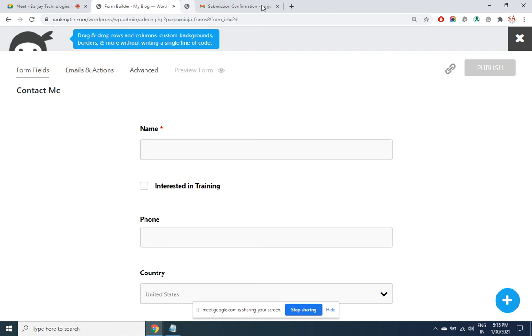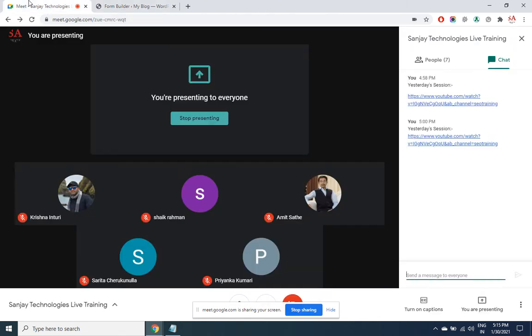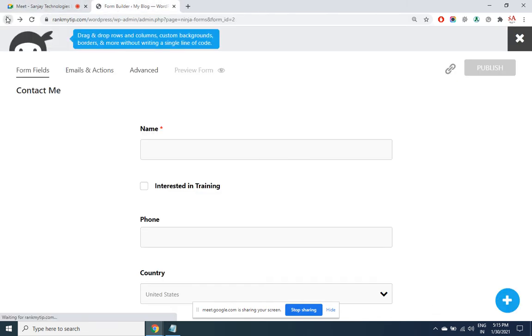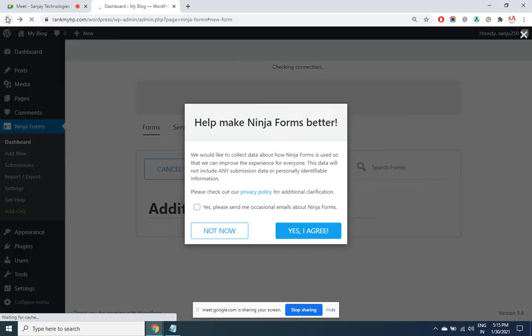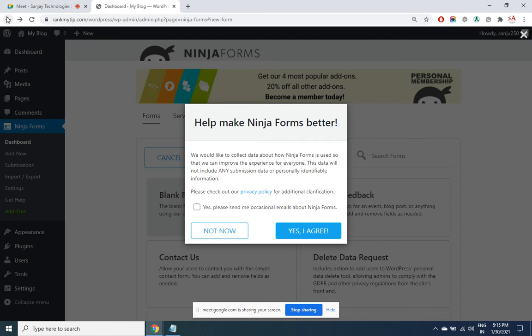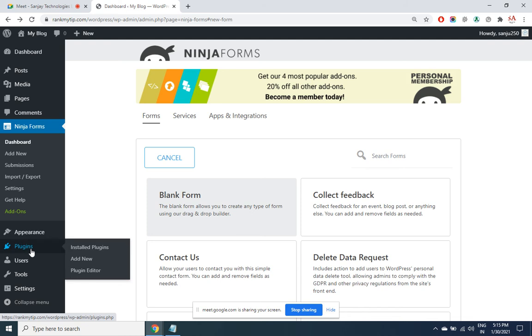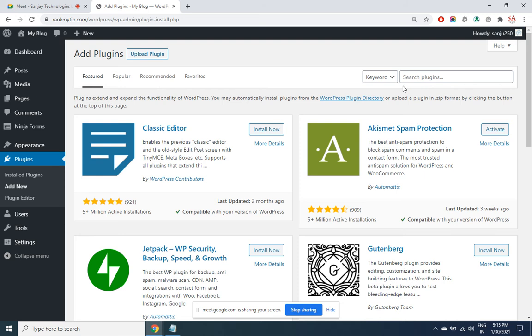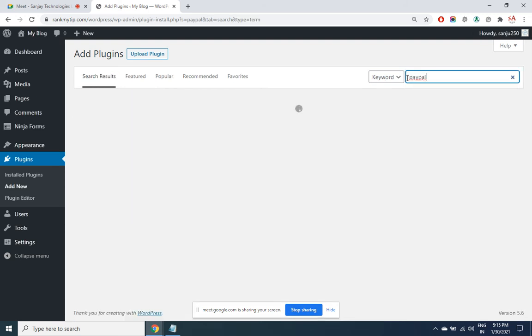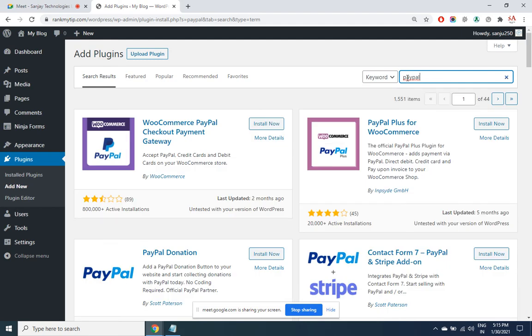I want to have an online payment system. For that, the best plugin in India is PayUmoney. You got to have an account in the payment gateway. So I go to plugins, add new plugin. There's a payment gateway called PayPal. So in case you want to accept online payment internationally, PayPal is suitable.